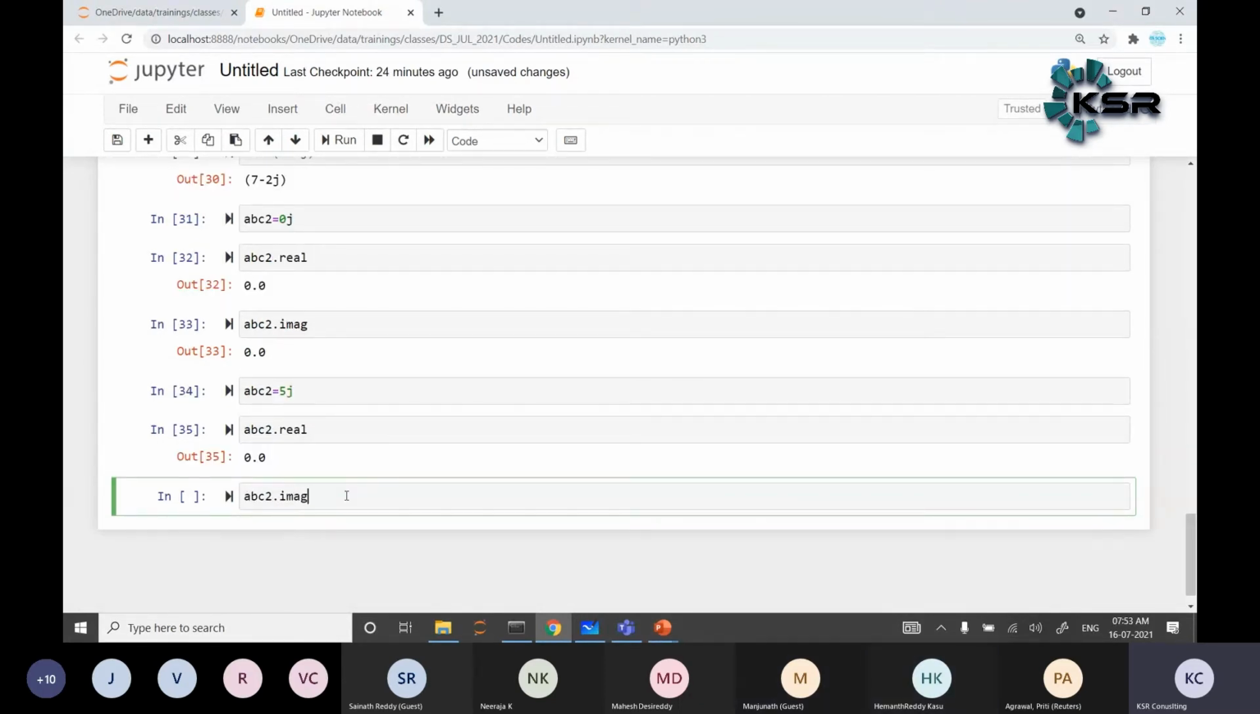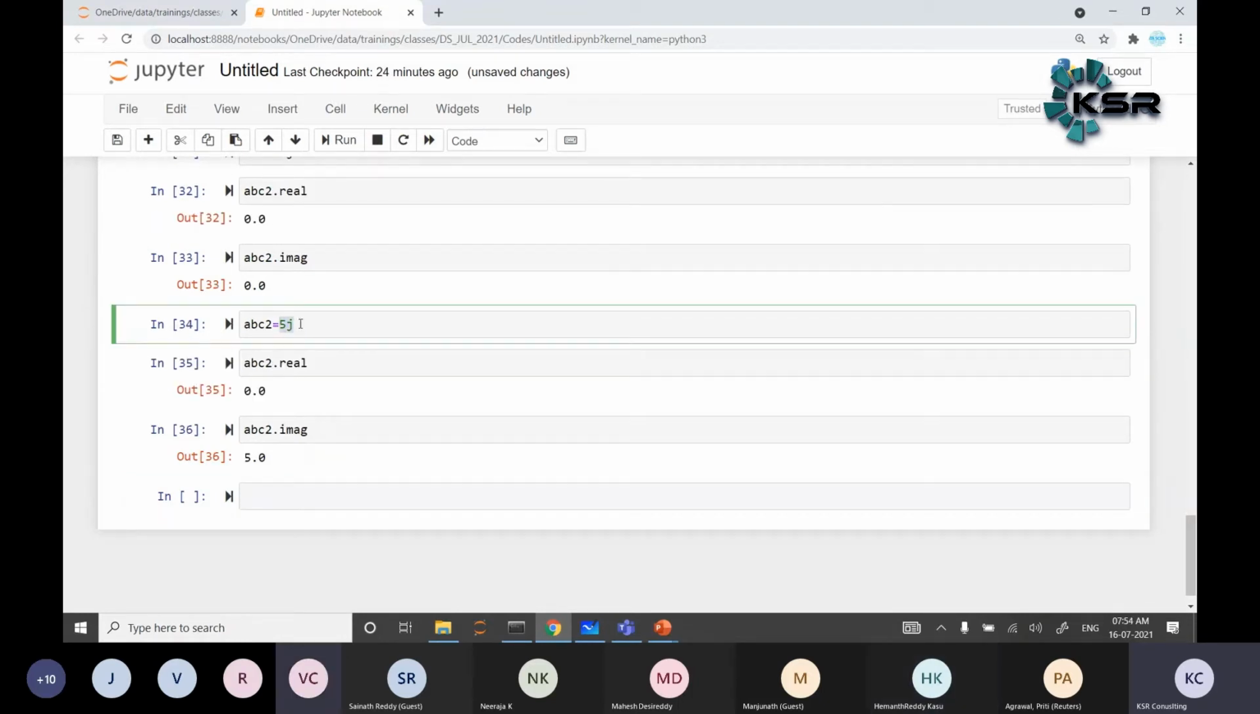ABC2 dot imaginary value? It is 5j, right? It should be the 5. Okay, ABC dot real value, ABC dot imaginary. Are you clear about this? Any questions, guys? Any doubt about this? So this is about this thing.